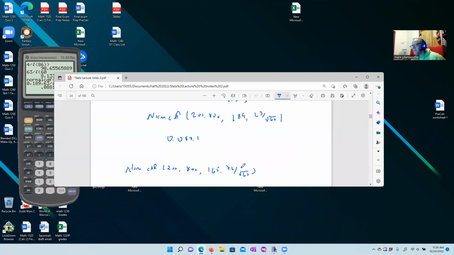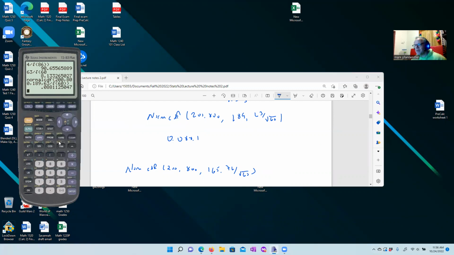I would actually assume that since this average is lower, this is still going to be a relatively small standard deviation because of the square root of 60 here. But we're pretty much going to type in the same idea. So second function distribution, norm CDF. We're typing in 200 as an average weight. That's the probability that we're going to exceed the safe weight.